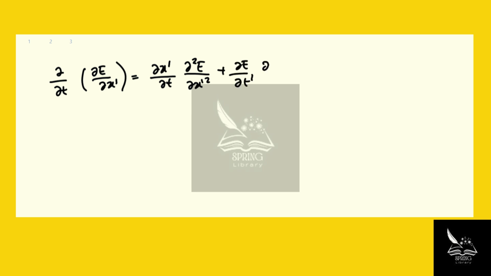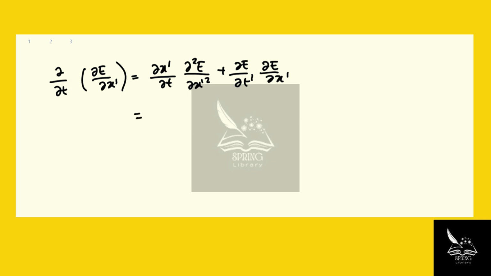So we have an additional d over dt here, and then we want to take dE over dx prime. From the chain rule, this is going to be equal to dx prime over dt, d squared E over dx prime squared, plus dt prime over dt, d squared E over dt prime dx prime.